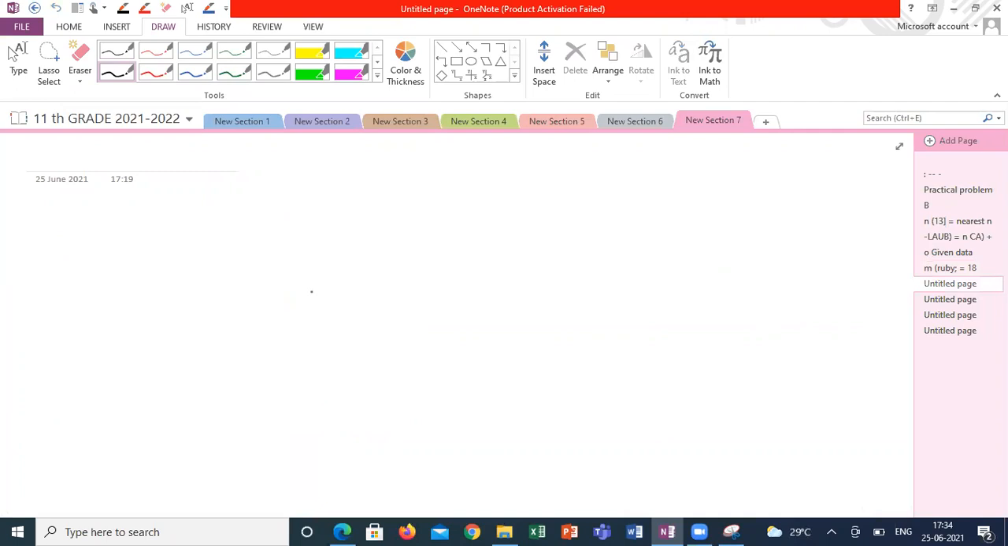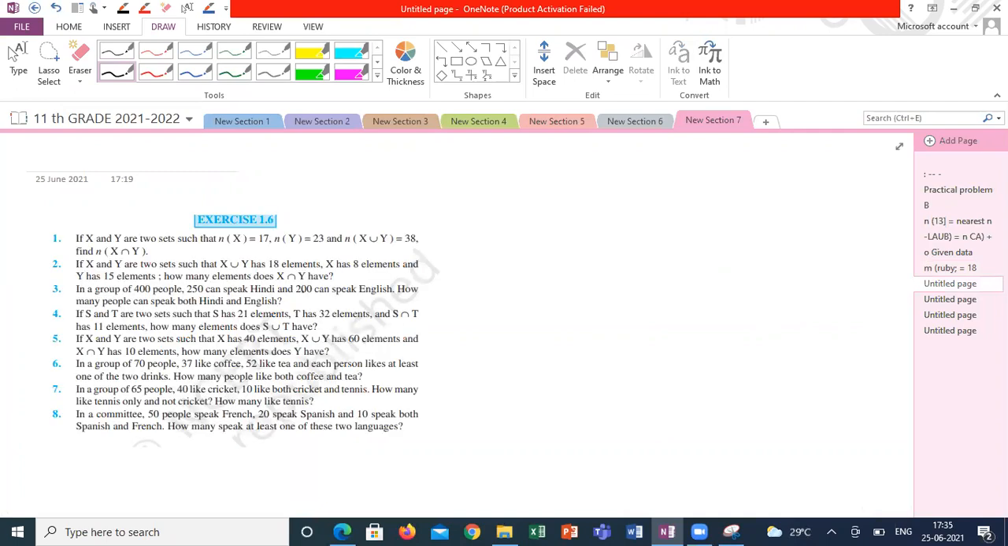Now, question number 3. In a group of 400 people, 250 can speak Hindi, 200 can speak English. How many can speak both Hindi and English? The total number of people is 400. 250 can speak Hindi. The number of people who can speak Hindi alone is different from those who can speak Hindi.